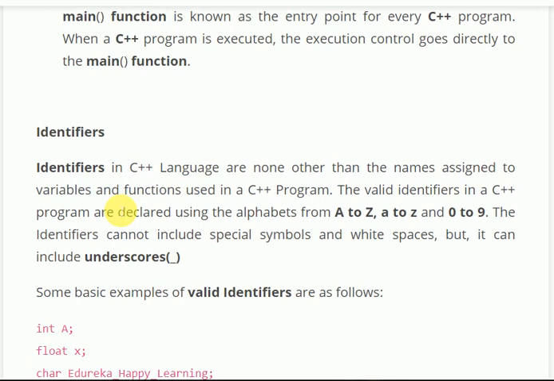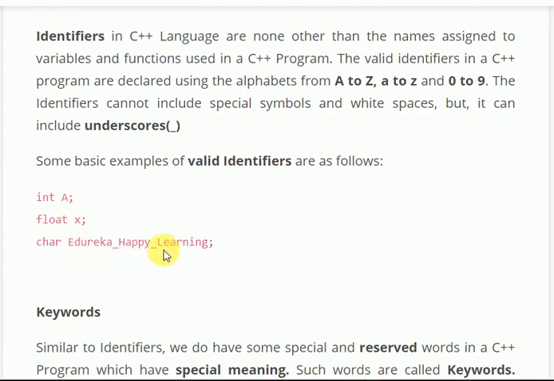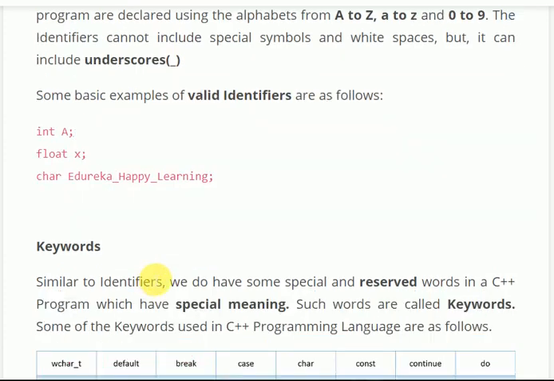Identifiers. Identifiers means variables. In C++ language, identifiers are none other than the names assigned to variables and main functions used in a C++ program. The valid identifiers in C++ programs are declared using the alphabets from capital A to capital Z, small a to small z, and 0 to 9. It can also contain an underscore. Int a, float x, a and ax, Eureka happy learning are all identifiers.